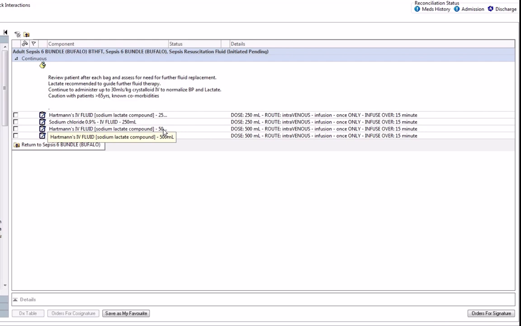We would like you to only give 250 mils to any patients over the age of 65 with known comorbidities. You can only request 1 bag at a time, because it's important that you review patients after each bag for the need for further fluid replacement.